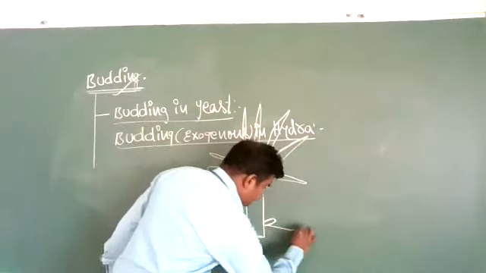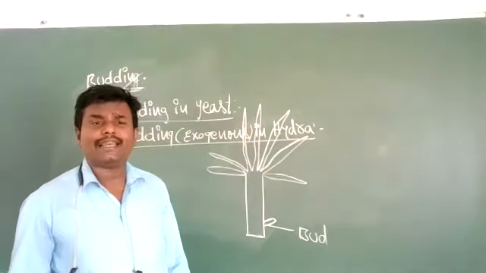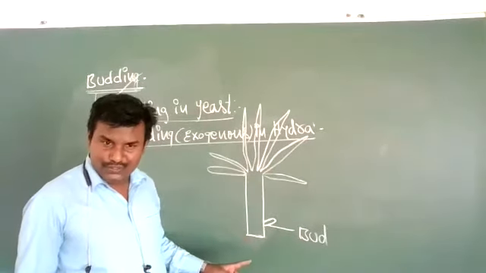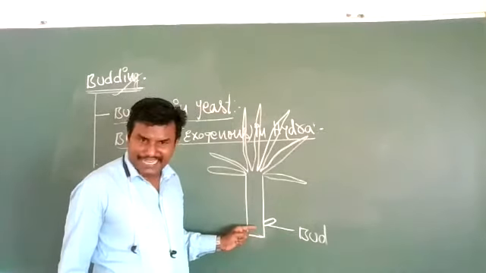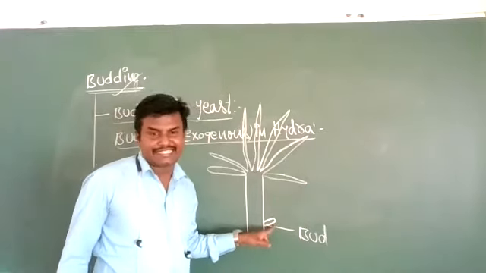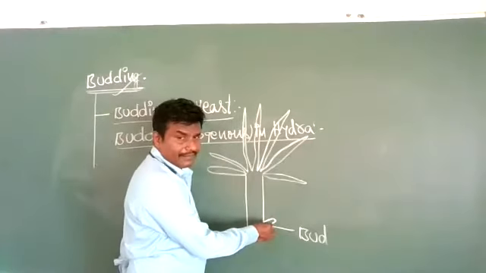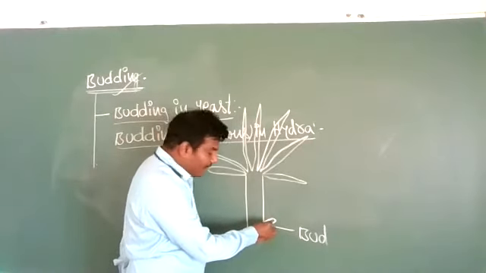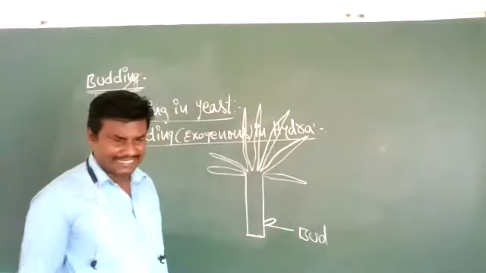This is called a bud. The conical outgrowth grows externally by multiplication and differentiation of the cells in this bud. Later, in this bud, organs like mouth and tentacles develop.